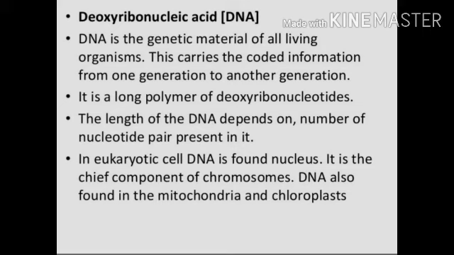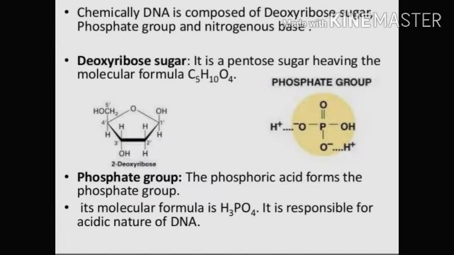That's why mitochondria and chloroplast are both known as semi-autonomous organelles, because these organelles have their own genetic material, which is DNA. Chemically, DNA is composed of deoxyribose sugar, phosphate group, and nitrogenous bases. That's why it is known as a nucleotide.